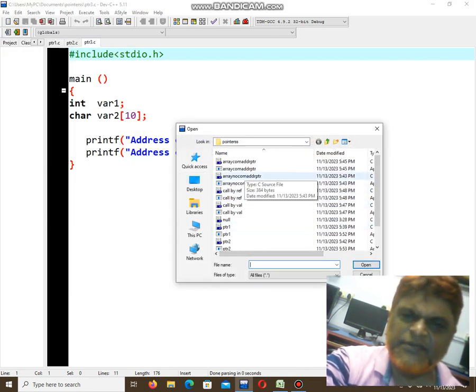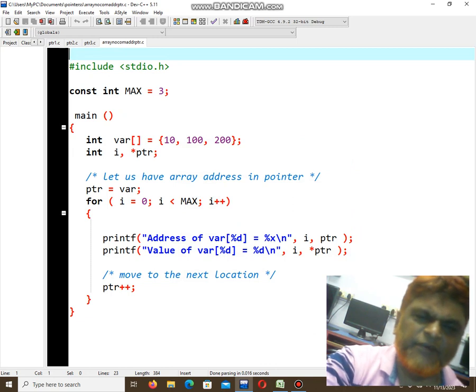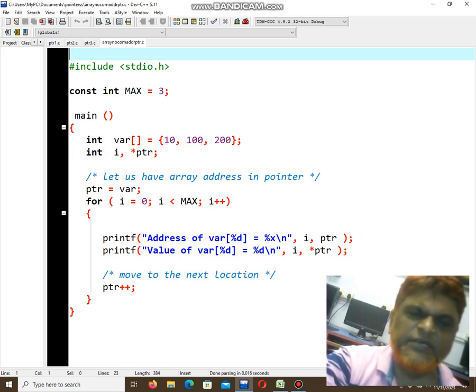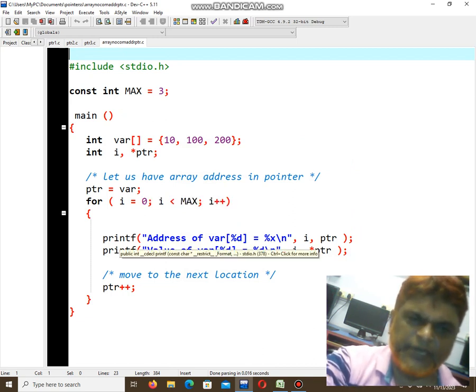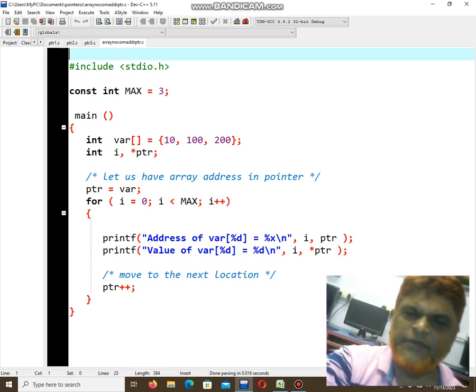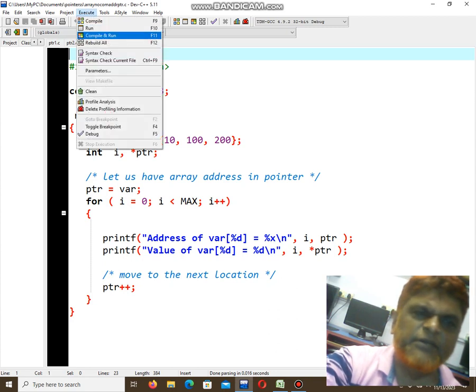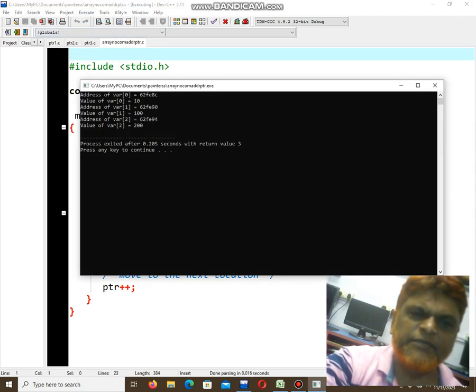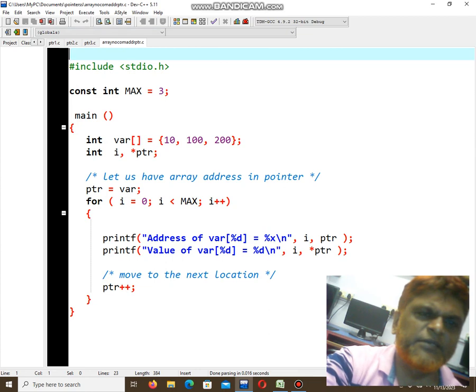Here, if I want to use an array with pointers, I want to show the address of each and every location using pointers. Now *p indicates the value at each location. I am assigning the array as a pointer address. Then I am using a for loop for printing the address of each and every location. One is for printing the value and one is for printing the address. %p is for printing the address of each and every memory location. Now if I compile and run, it keeps on printing the address of each and every location.